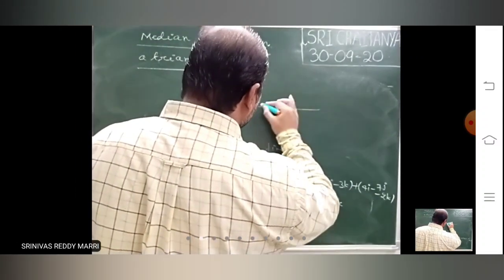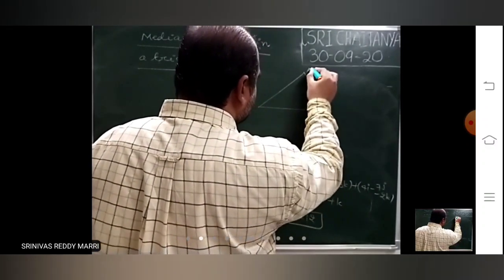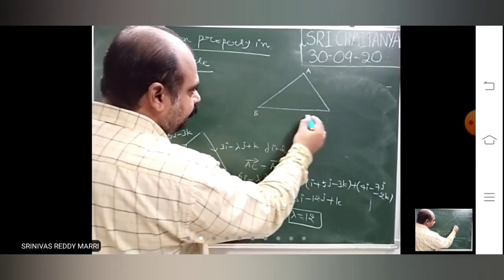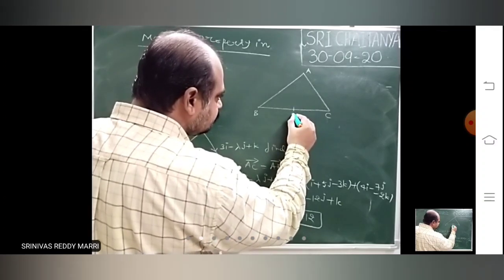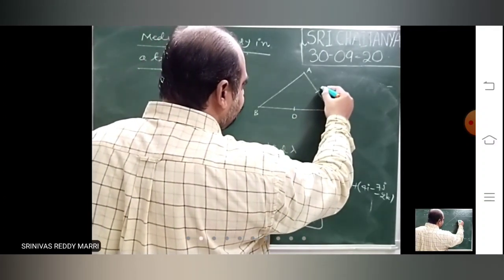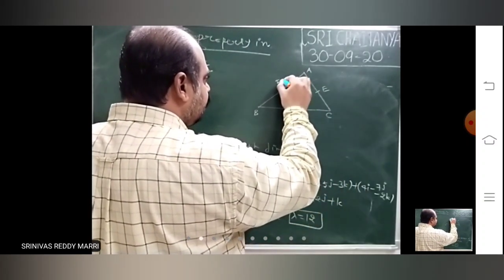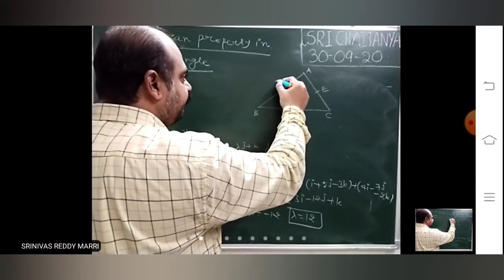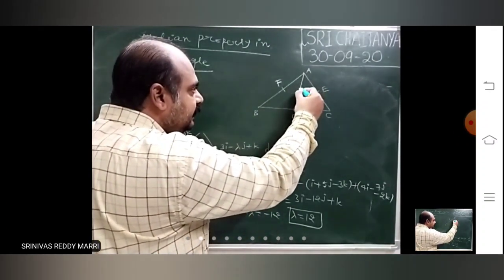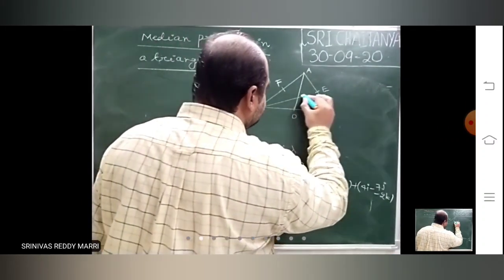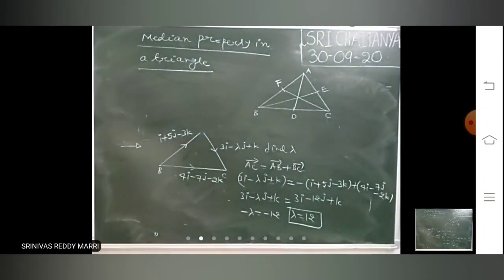Three medians will be there. Let us say the midpoints are D, E and F. So this is one median AD, this is one median BE, this is one median CF. Like this, three medians are there.